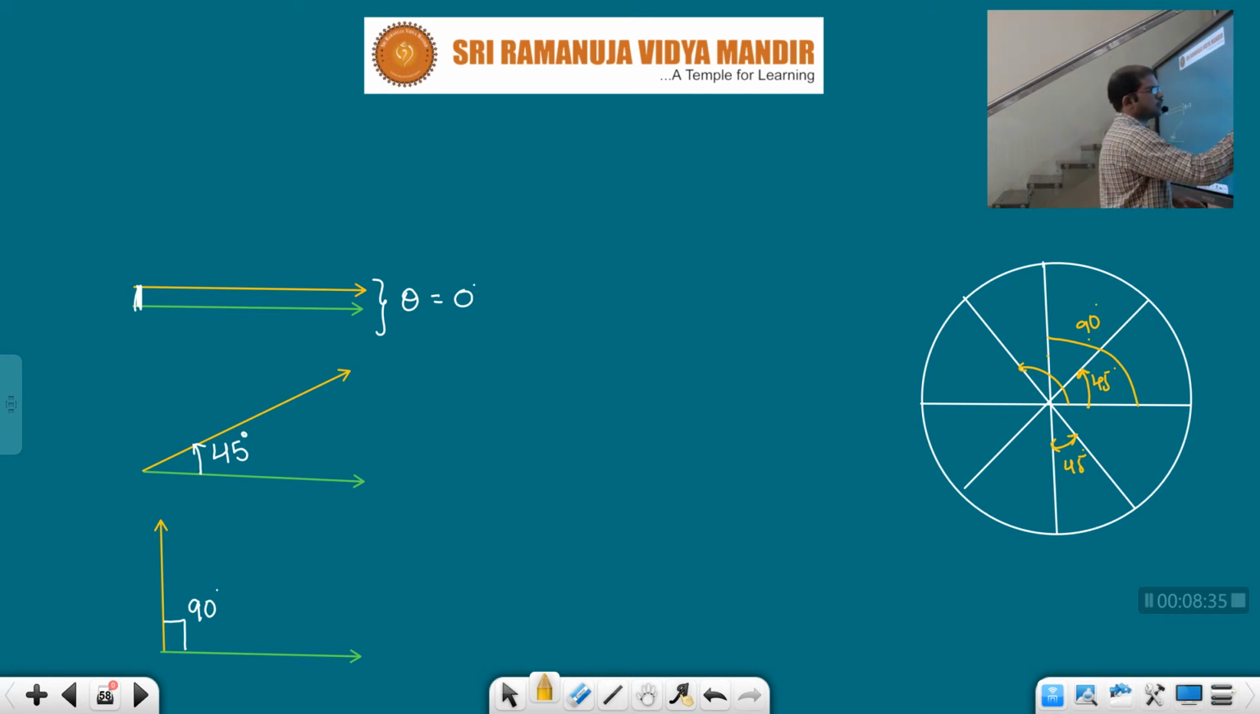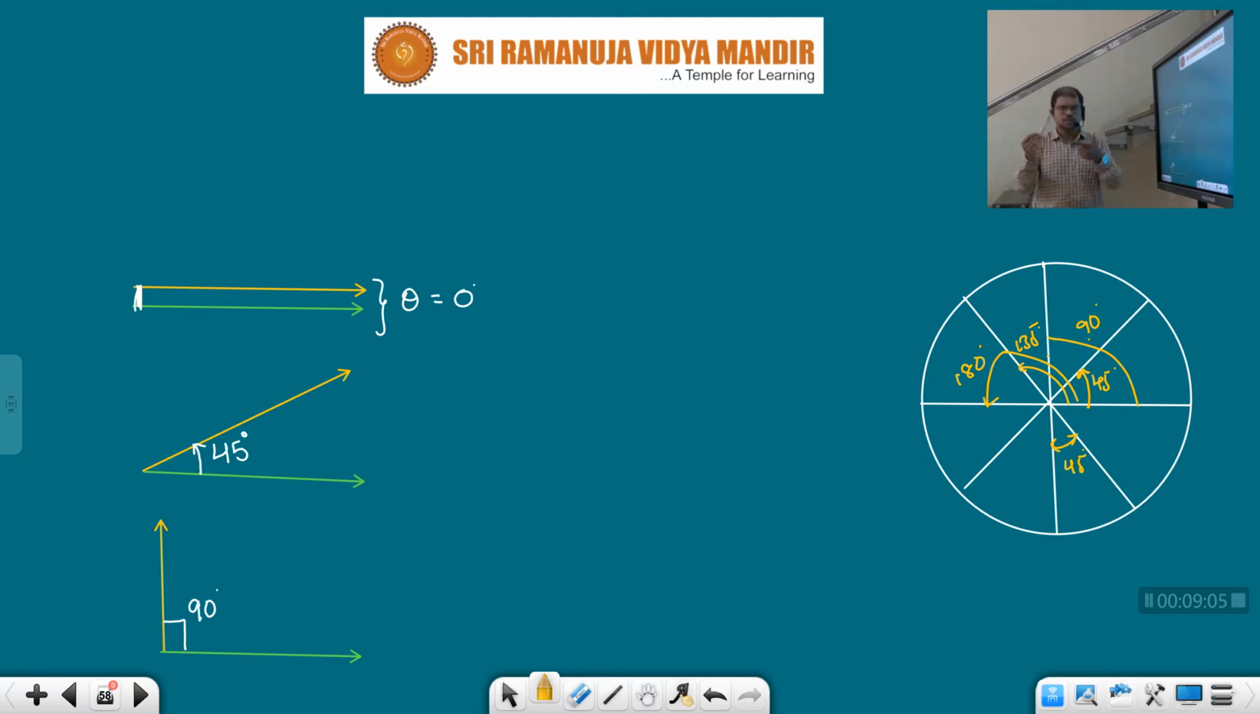Next to 45 plus 45, 90 degrees. Next to 45 plus 90, 135 degrees. Clear? Next 180 degrees. Clear? From here to here. Clear, children? 45, 90, 135, 180, like that up to 270, again 360. So I am just saying here the range. This range can be 0 degrees or 360 degrees.